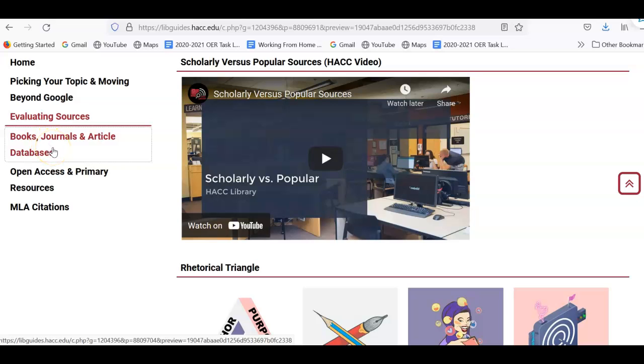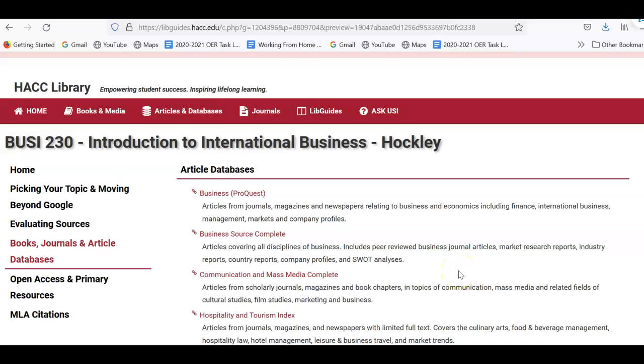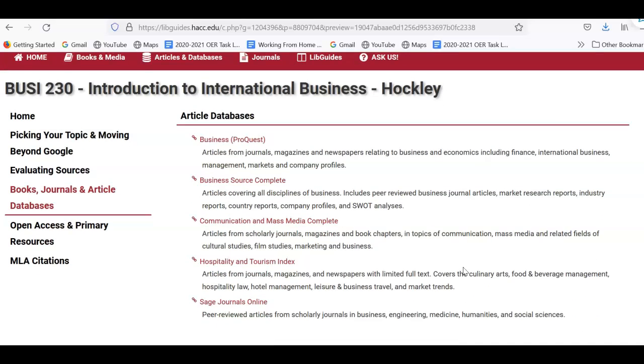Next is taking a look at books, journals, and article databases. So this is where you'll be finding the bulk of your information for your research assignment. We as faculty and as you as students have access to over 90 databases. That is a lot of information. But what I did here was to pull out databases that should be really helpful, specific to this class and to this assignment. So this is by no means a list that encompasses everything, but it is a really excellent place for you to start.